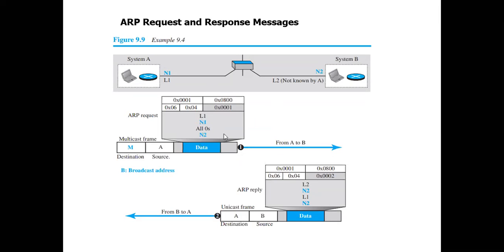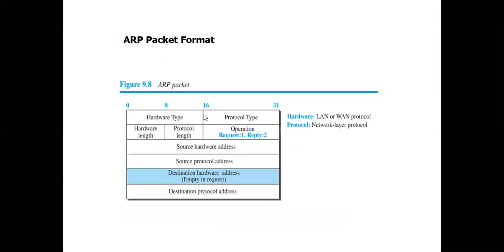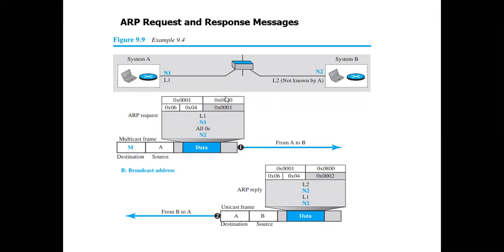Am I clear? So this is the packet format of an ARP. The same thing we have represented here with an example. Each and everything we already discussed, correct? So this is the data which has been sent from A to B. Now we'll see what happens at the sender side. It should also send a message. So you will have a destination and you will have a source. It is a unicast framework. Correct? Unicast means sending directly to the sender.